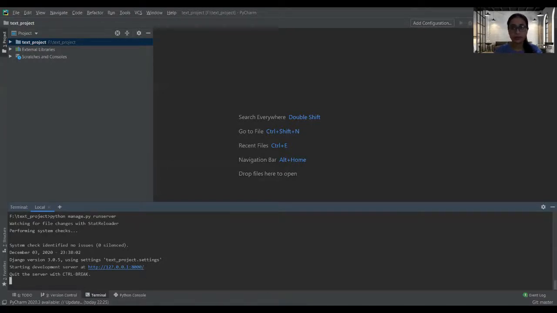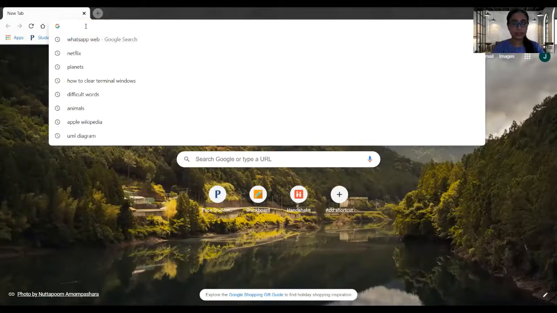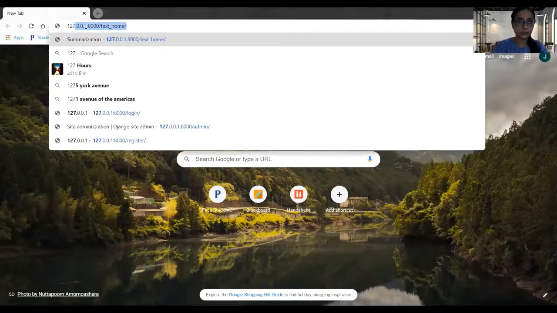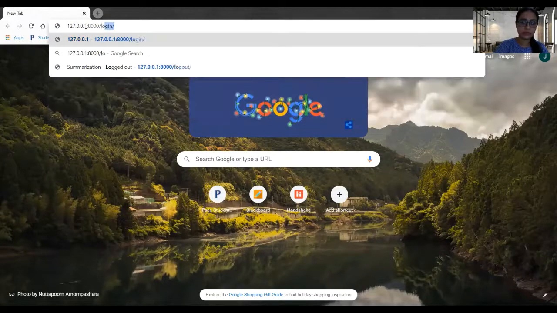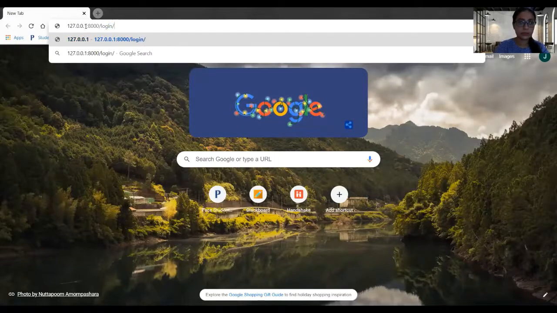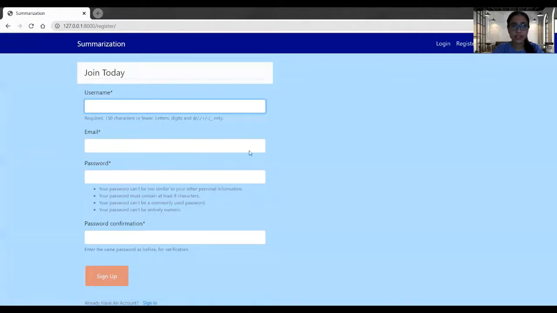I will open the browser, and here I will give the application link. So our application is running. As a new user, I will sign up first. So we'll go to sign up, and this is our sign up page.